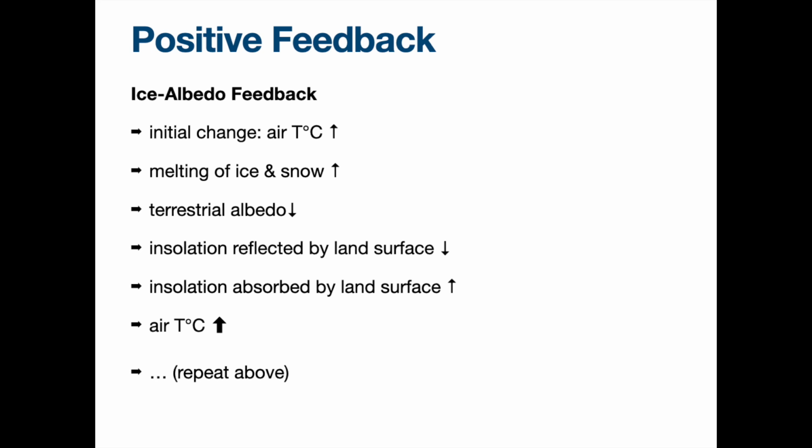It means that we have less solar radiation being reflected to the outer space, and instead more solar radiation or insolation is being absorbed by the land surface. It means that we have higher average temperature in the planet. So a warmer temperature means more ice and snow is going to melt. And again, albedo rate decreases, then higher temperature as well.